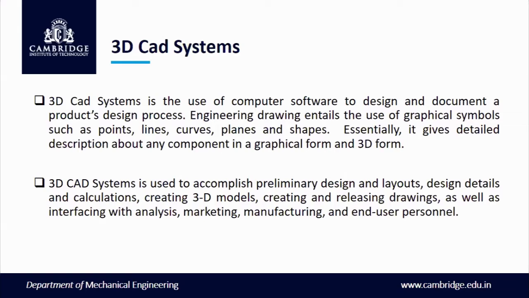This is the basic software where we use 3D CAD systems. Any type of product building starts with it. They start with the 3D modeling systems, which give the detailed structure of a production process of all lines, curves, or any type of shapes, graphical methods in terms of 3D forms,